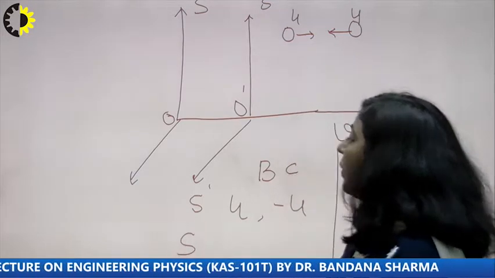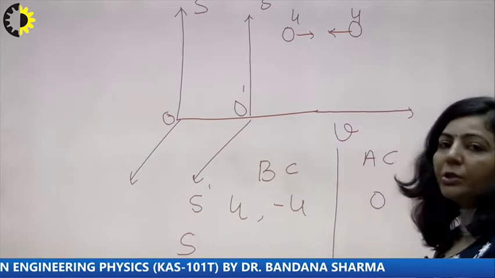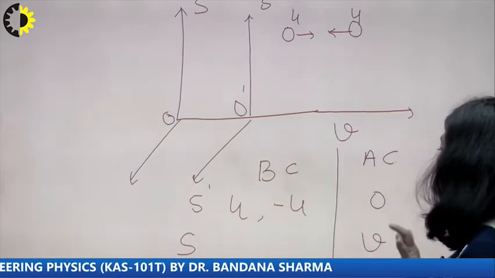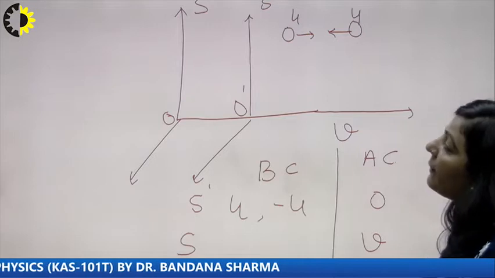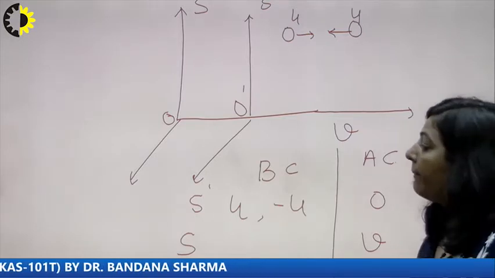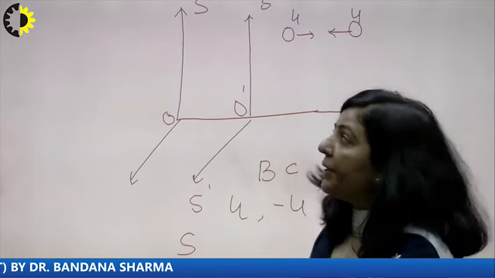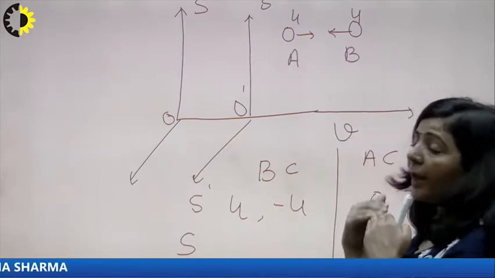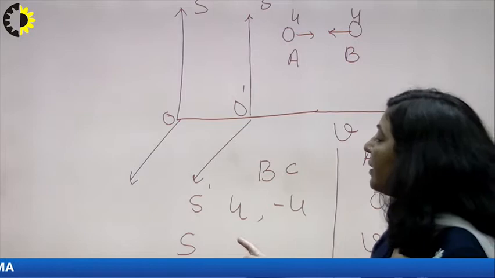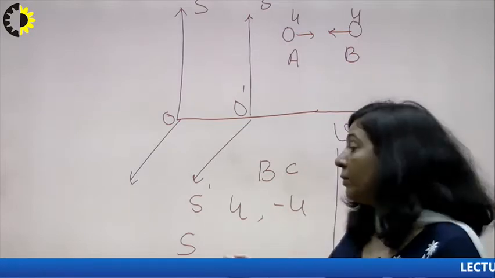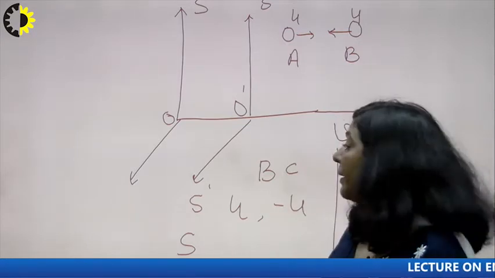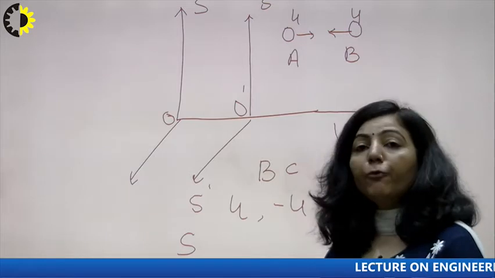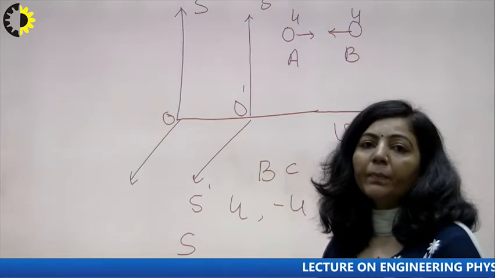And with respect to S, after the collision, those two particles are moving with the velocity of frame S dash. But before the collision between A and B, what will be the speed of particles A and B?